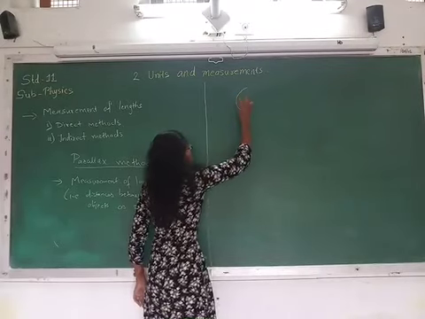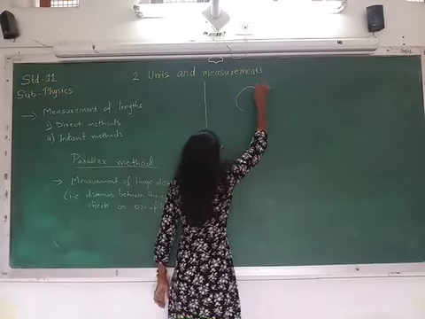Now let us see how to apply this parallax method.